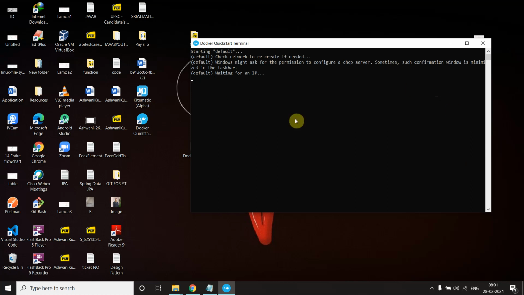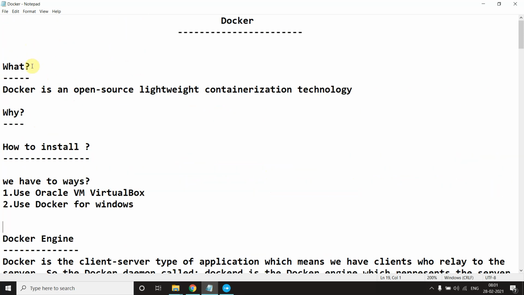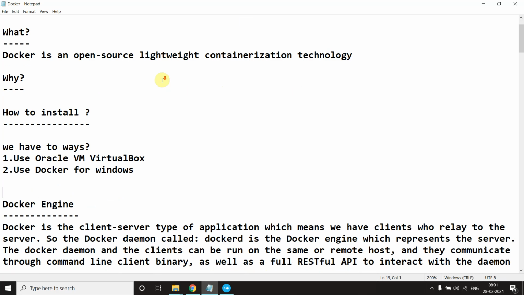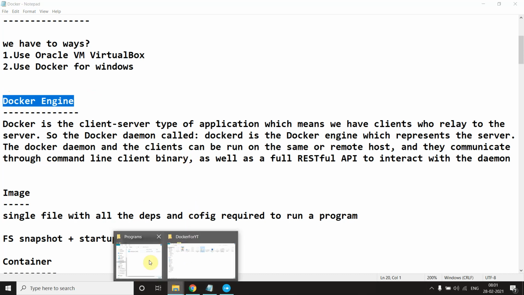Meanwhile, let me tell you a few more things. Here we saw how to install it and what Docker is. Docker especially talks about containers, and we will talk about containers in a detailed manner. I promised you, after watching this video you don't need to ask someone what images and containers are. So we talk about what the Docker engine is. When we talk about the Docker engine, let me show you the architecture of Docker first.